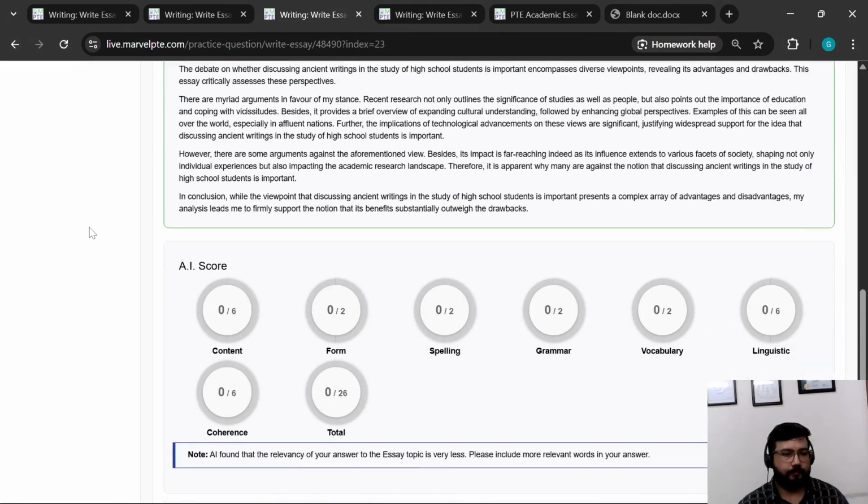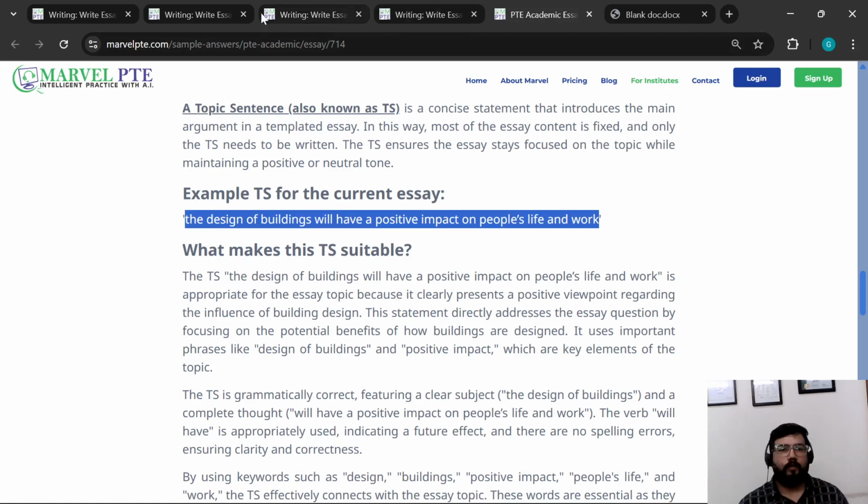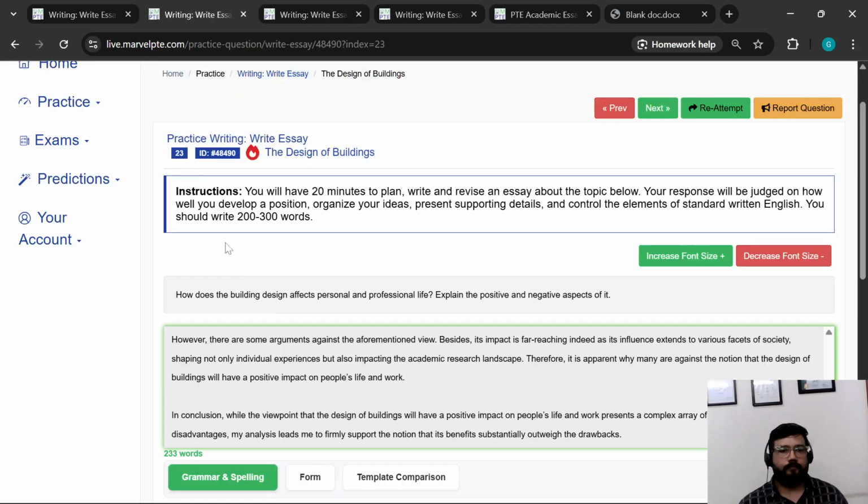No, it is not. AI has found that relevancy is low. Now if the content score is not there, if the relevancy is not there, then all scores are going to be 0. So in order to have a good score, we need to have not just the correct template and TS in terms of grammar, but the correct TS in terms of relevancy as well, which is the issue here.